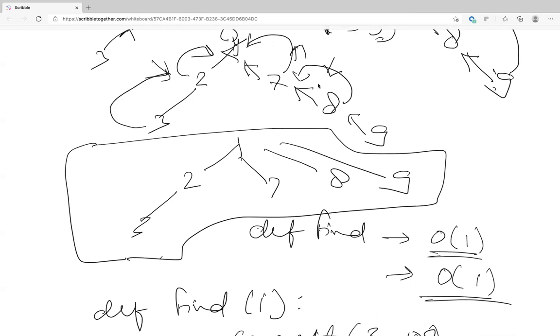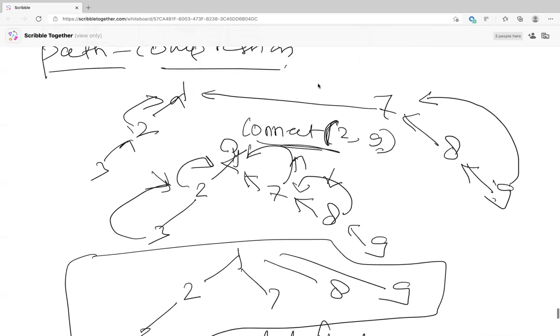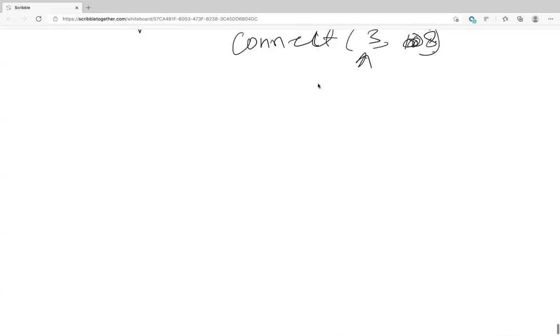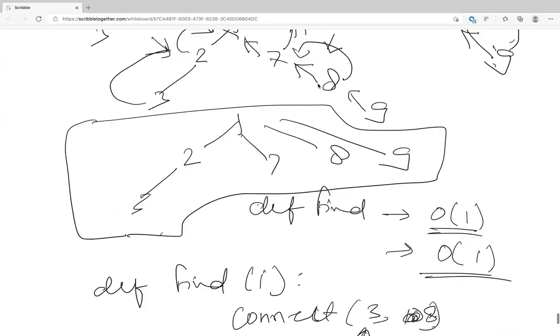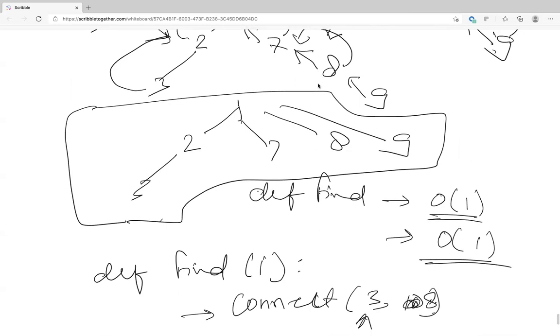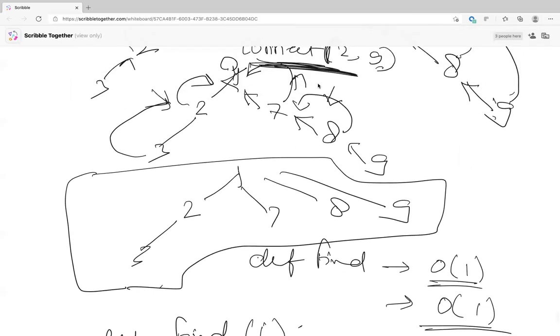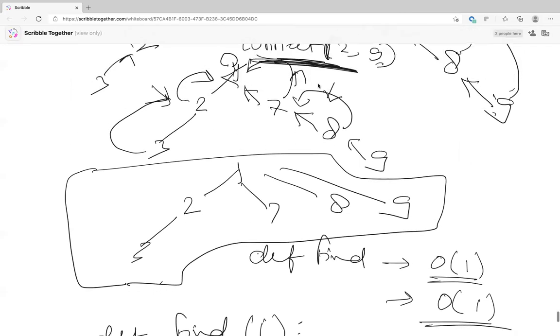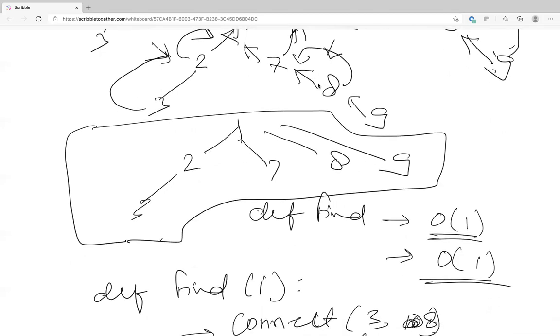See, when you did connect 2 of 9, you already went to 7, right? 9 to 8, 8 to 7. So while going up, we keep updating now. And in the next one, you're doing the same thing again: from 8, you're going to 7, you're going to 1. So basically the same thing is being called again and again, going back to the root, going back to the root. So the idea is, why should we go to the root again and again?